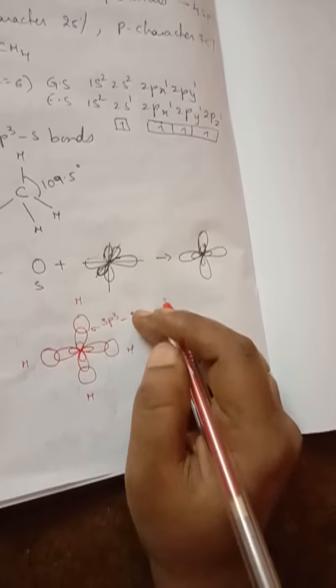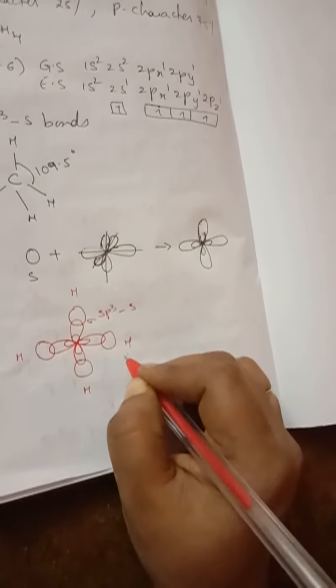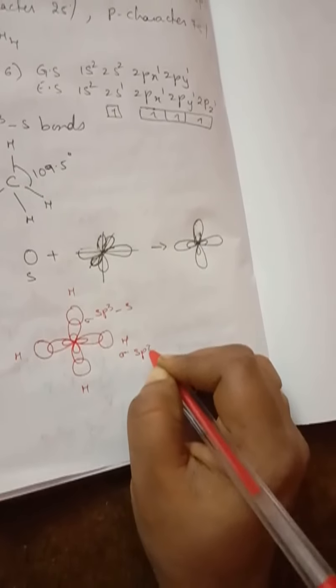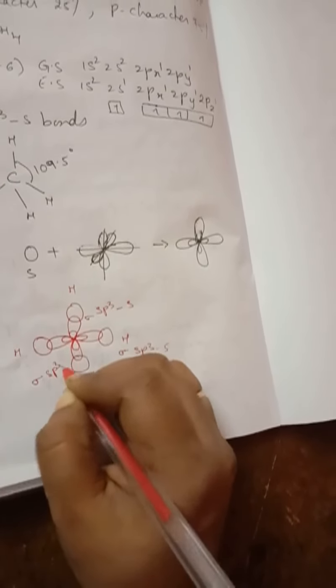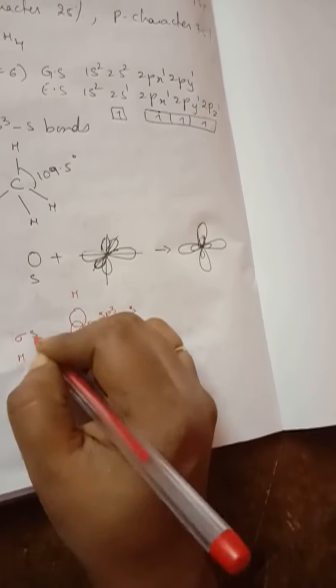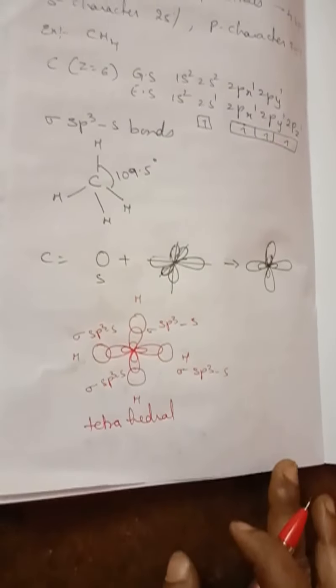So a sigma sp3-s bond is formed. Here also a sigma sp3-s bond is formed. Here also a sigma sp3-s bond. Here also a sigma sp3-s bond is formed. So the shape will be tetrahedral.